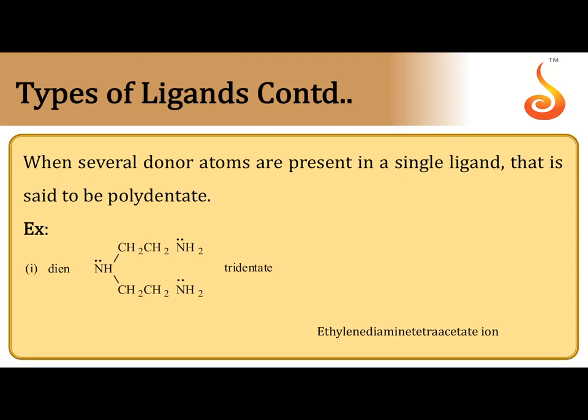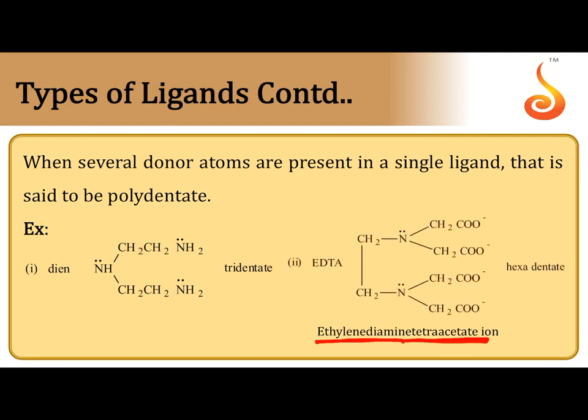Ethylene diamine tetraacetate, EDTA. Here if you observe 1, 2, 3, 4, 5, 6, there are 6 donor atoms.